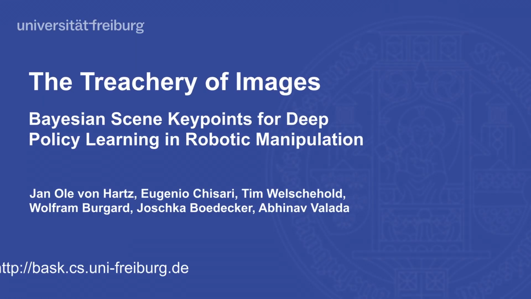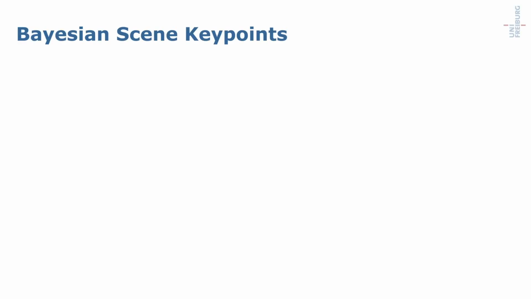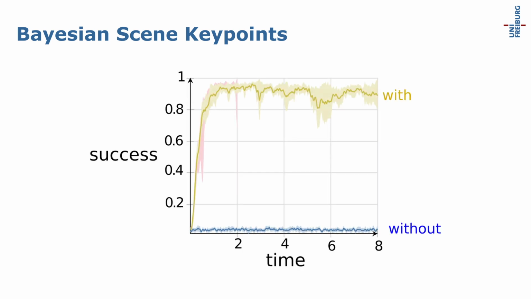The Treachery of Images. Bayesian scene keypoints for deep policy learning in robotic manipulation. Representation learning methods can speed up image-based policy learning by orders of magnitude.